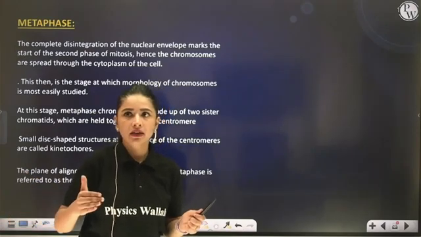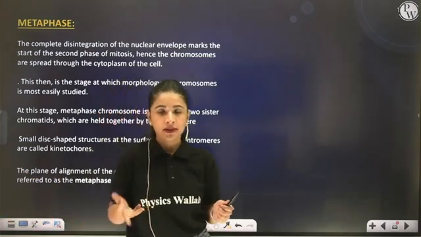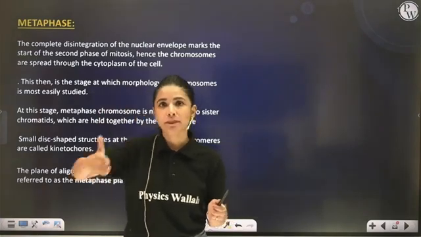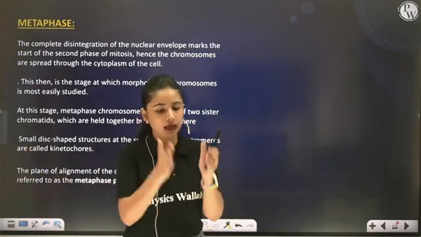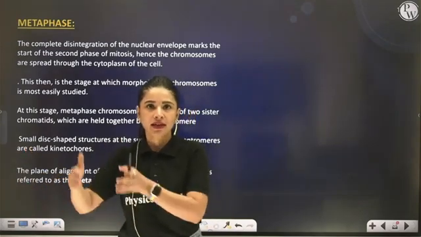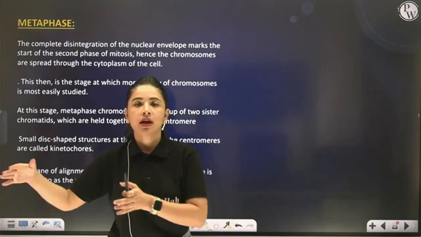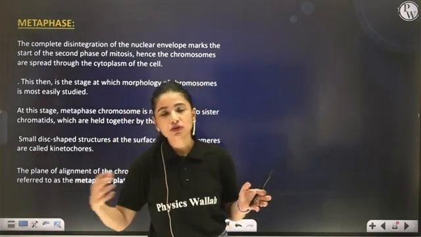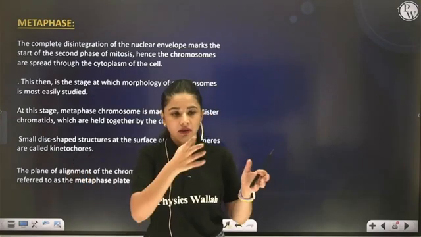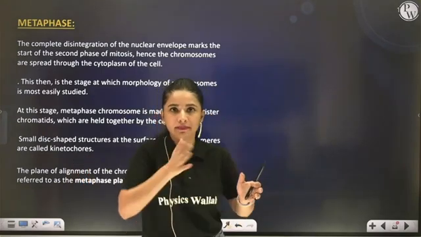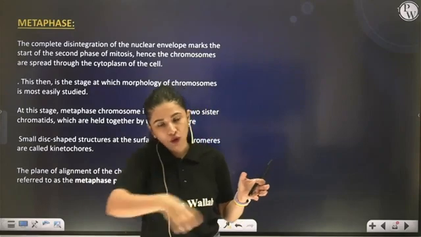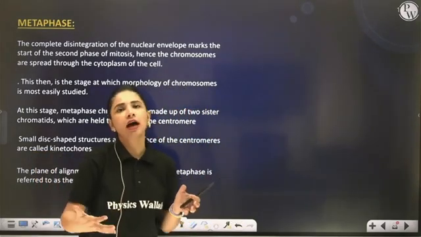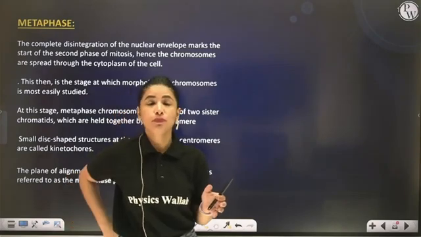It's just for our convenience, in order to study, that scientists have made some boundaries: here prophase ends, then metaphase, then anaphase, and then telophase. But in reality there is no such distinction that here prophase ends and metaphase starts. Why? Because all the 4 steps take place in such a manner, one after the other, that making a clear-cut distinction is very tough.